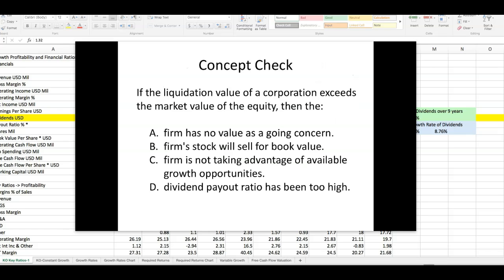Now, a concept check real quick: if the liquidation value of a corporation exceeds the market value of the equity, then the firm has no value as a going concern. The firm's stock will sell for book value. The firm's not taking advantage of available growth opportunities, or the dividend payout ratio has been too high. Well, setting aside my example of the regional railroad whose liquidation value was greater than its going concern value, typically if a firm's liquidation value exceeds its market value, it has no value as a going concern.